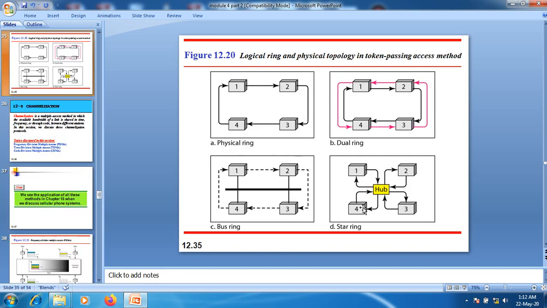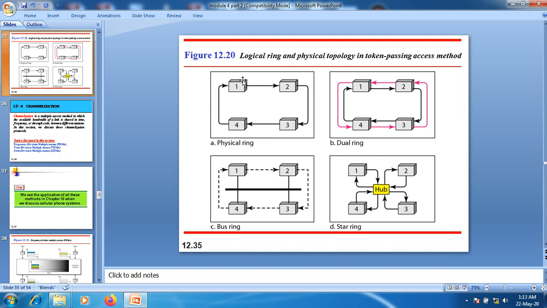The next one, we have token passing. In the token passing method, the stations in a network are organized in a ring. That is, it may be a logical ring or it may be a physical ring. We have a current node that has access to the channel to send its information. Once a communication is over, the current node transfers that right to access the channel to the successor node.